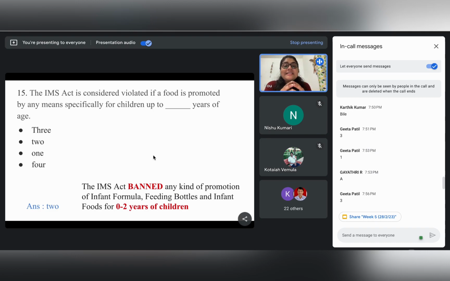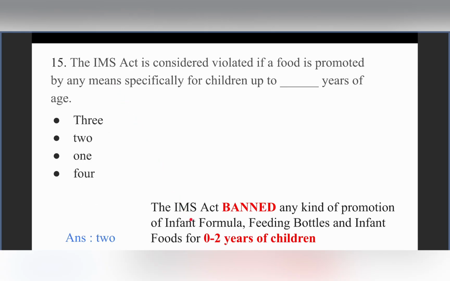So if we give these kinds of milk formulas, milk substitutes or other infant foods to children below the age of 2 years, then the proper cycle of their nutrition will not be maintained. So to maintain that exact cycle of breastfeeding and breastfeeding along with complementary feeding, the IMS Act has banned formula feed or other substitutes for children less than 2 years of age, right? Okay.